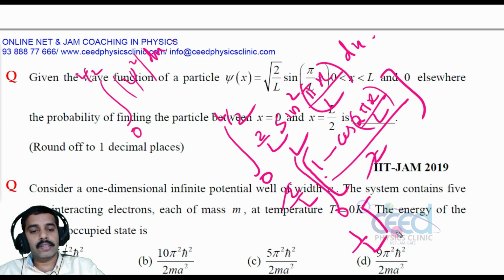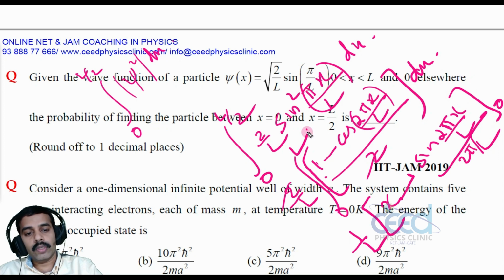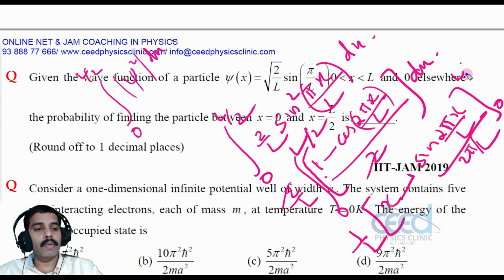When I integrate this, what will be the result? 1 on integration gives x, minus cos 2 pi x by L on integration gives sine 2 pi x by L, and its differential we have to divide, that is 2 pi by L, from 0 to L by 2. I'm sorry, here the limits are 0 to L by 2.